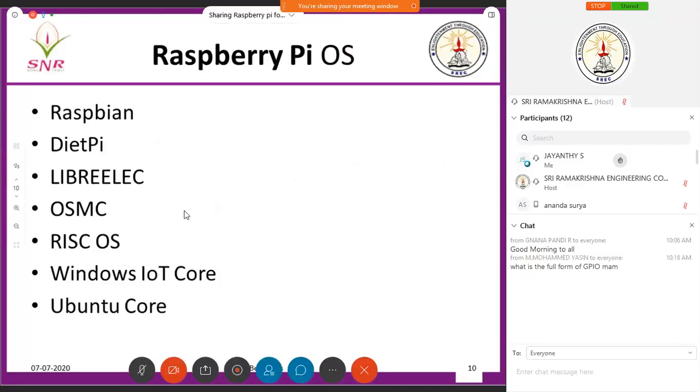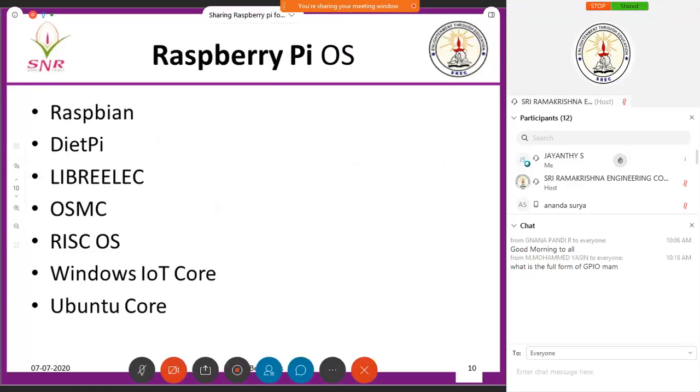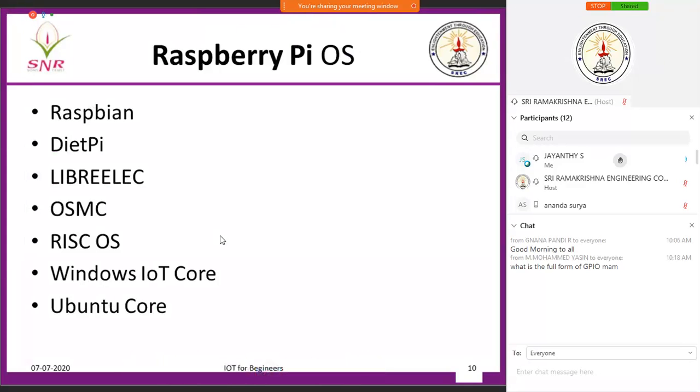Okay, these are the different types of OS. Most of the OS are available as open source. Raspbian OS we are taking because Raspbian OS is the official OS of the organization. So we'll take Raspbian OS. In addition, you have more OS options. You can use any OS to install your image into the SD card. So first you have to install your Raspbian OS into your SD card.